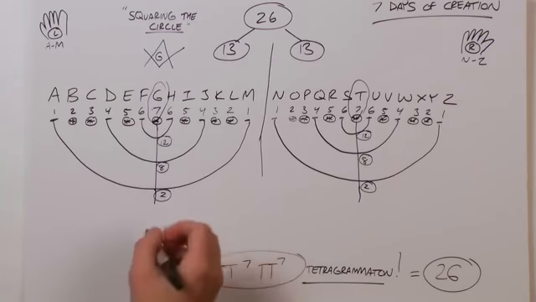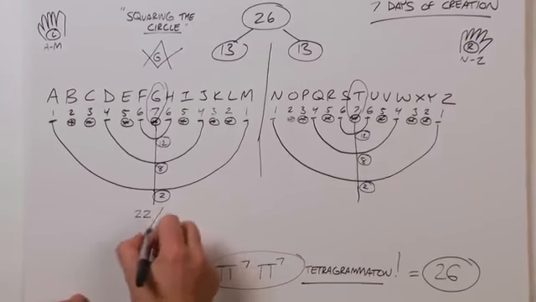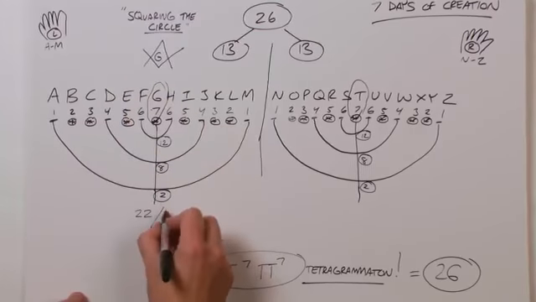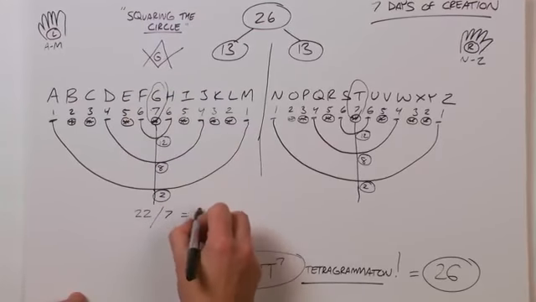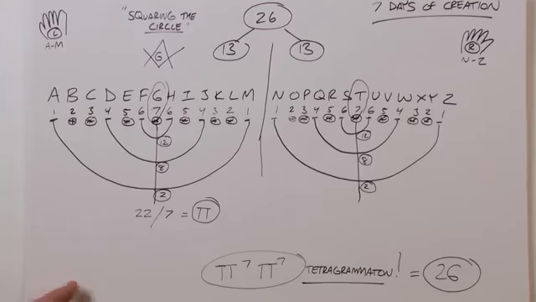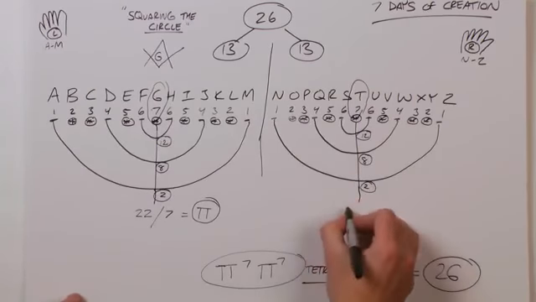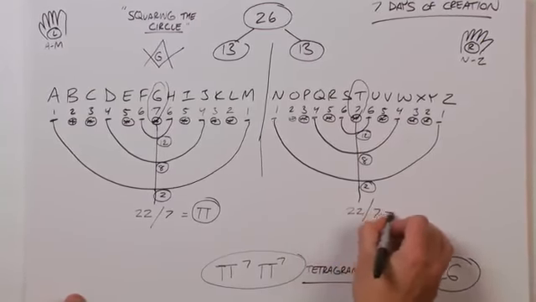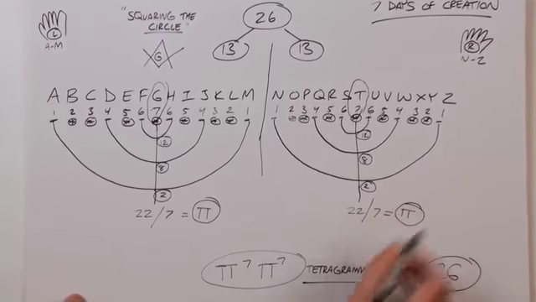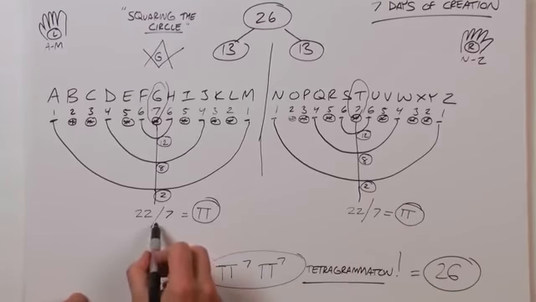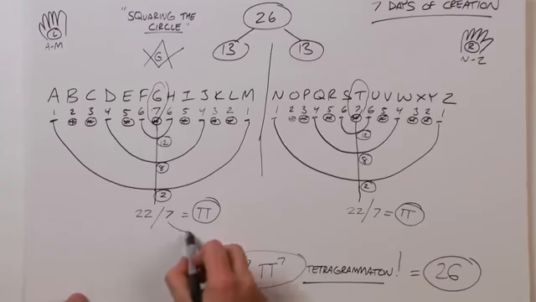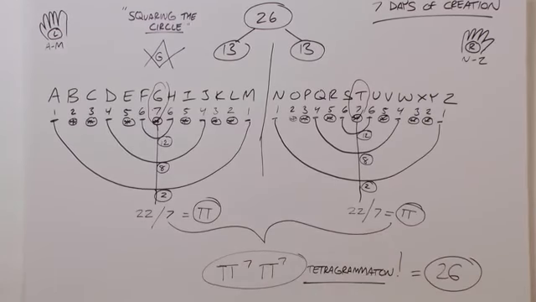12 plus 8 plus 2 equals 22. And that leads us, of course, to our 7. And 22 divided by 7 is pi. Of course, we have the same on our right hand: 22 and 7 equaling pi. This 22 and 7 equaling pi, and this other pi coming together give you the Tetragrammaton, or pi begotten by 7 and pi begotten by 7, giving you 26, or the 26 letters of our alphabet.